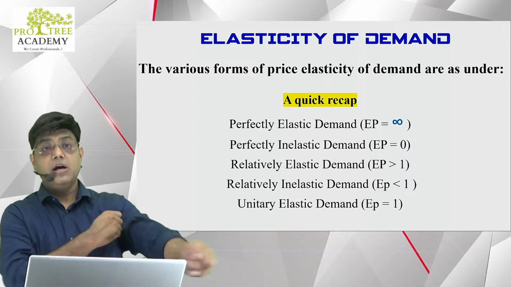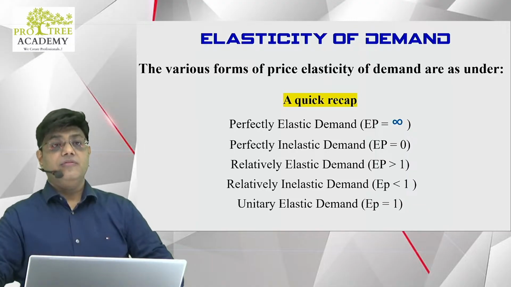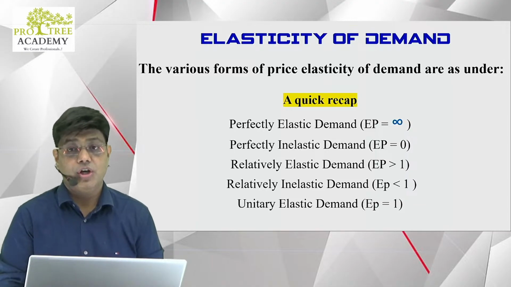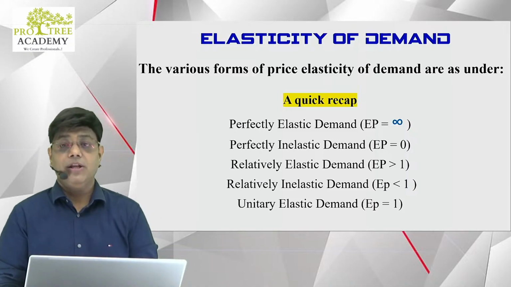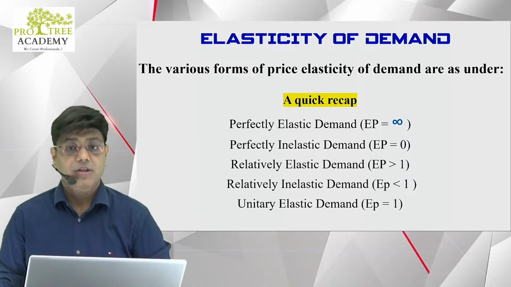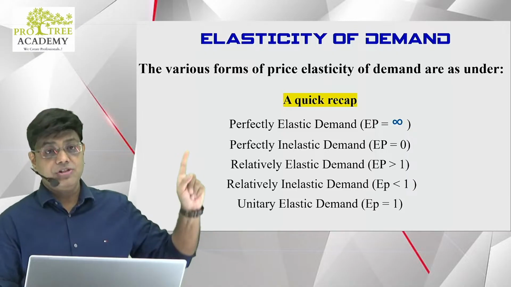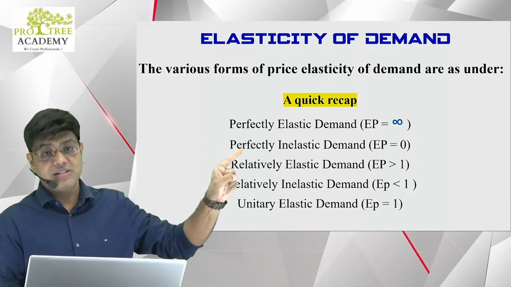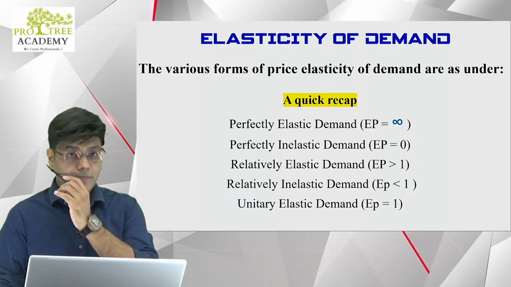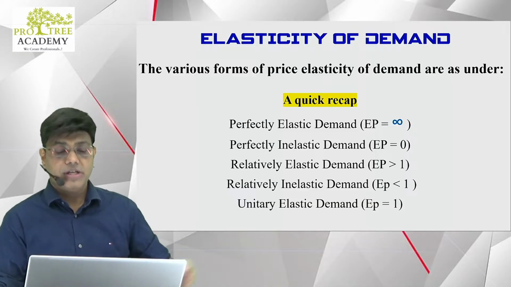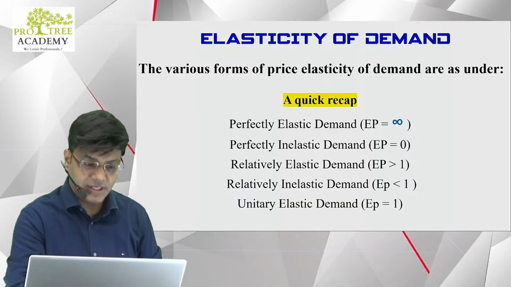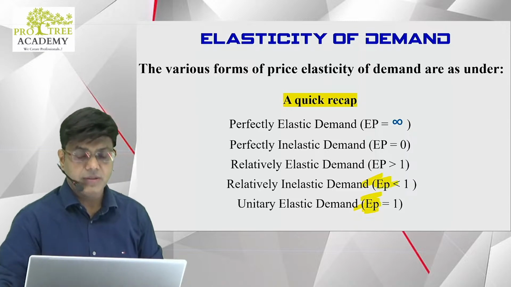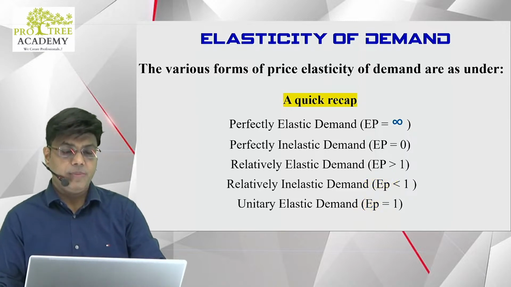Alright. So yeah, these are the various forms of price elasticity depending on how much your demand has changed, depending on the change in the price. If the demand does not change, it is perfectly inelastic. The value of EP, coefficient of price elasticity, is 0. So guys, EP should be represented like this: E, small p, price elasticity. It should not be capital P.